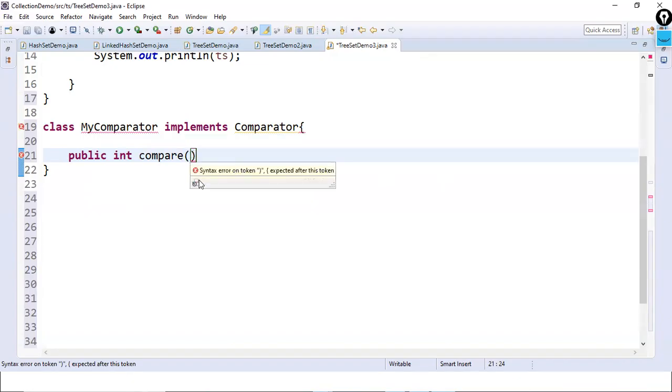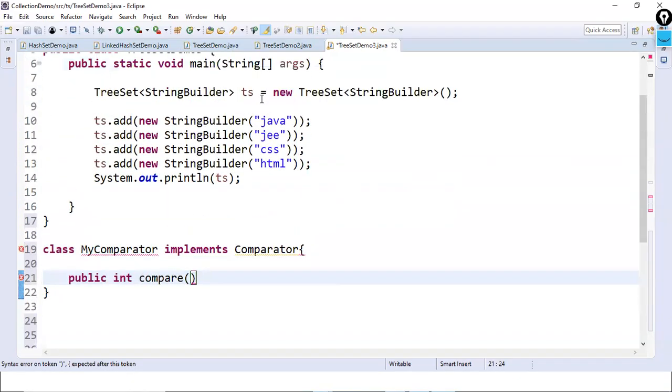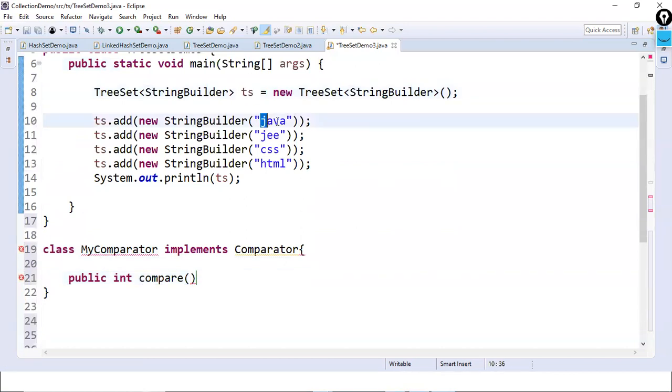What does it have to compare? When it is trying to insert the elements into the TreeSet object, Java might be compared with JEE. Correct or not? Then probably next time, whichever is the order, based on that order, CSS also has to be compared with the next element or with some of the previous elements, then with HTML as well. At one point of time, how many objects will be compared? 1 or 2 or 3 or 4?